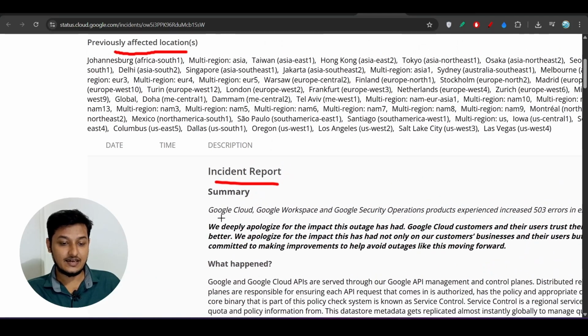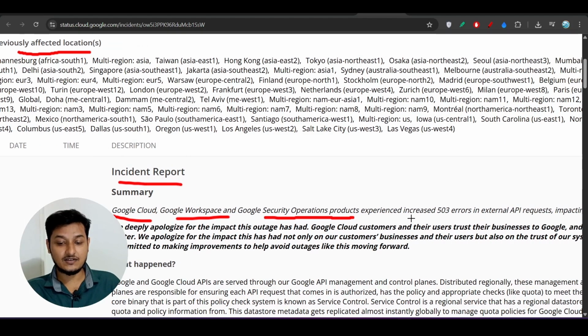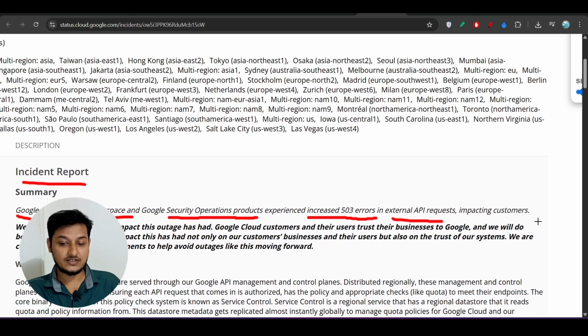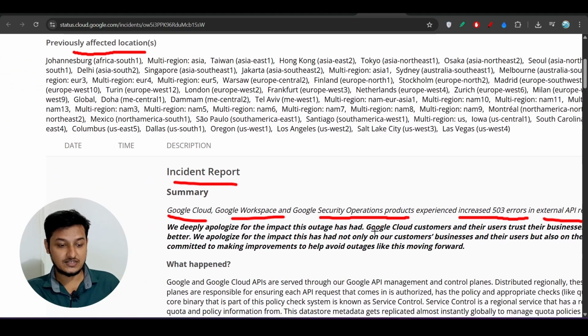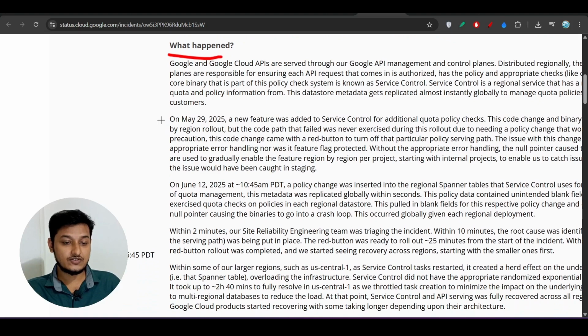They have also written that Google Cloud, Google Workspace, and Google Security Operations products experienced increased 503 errors in external API requests, and it impacted the customers, right? Now what happened? Here you see they have given two incidents, on May 29, 2025 and on June 12, 2025, which was yesterday. Okay, and what actually happened?